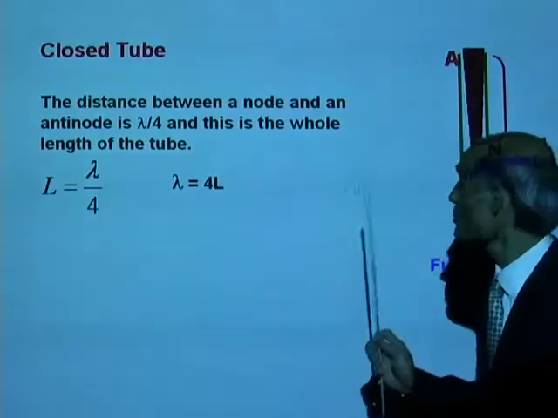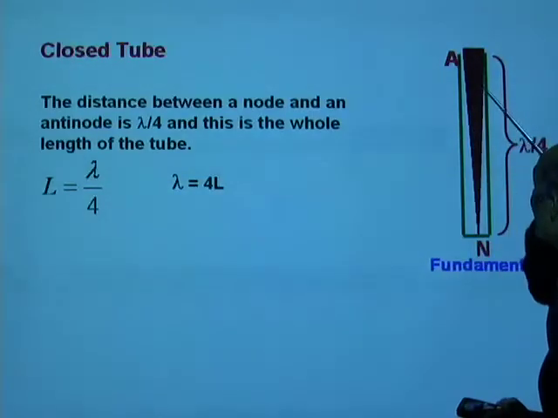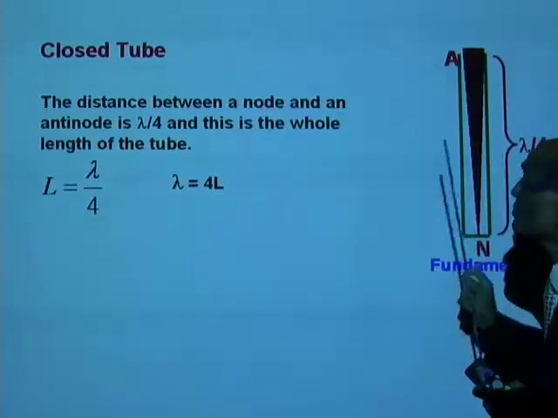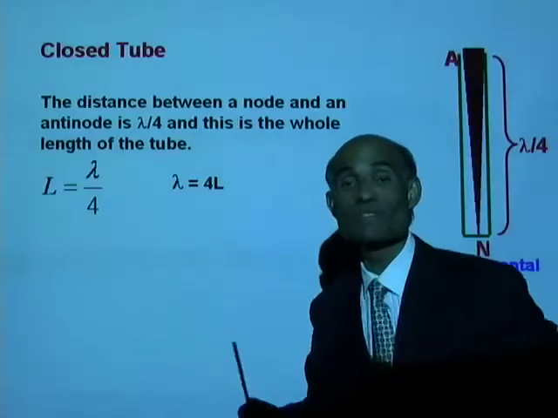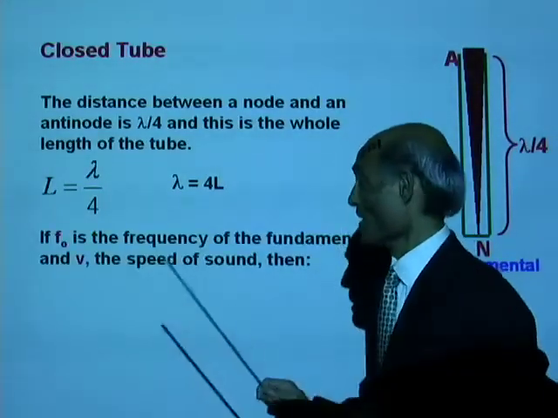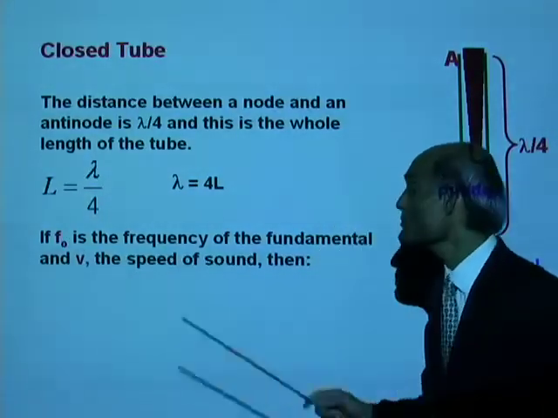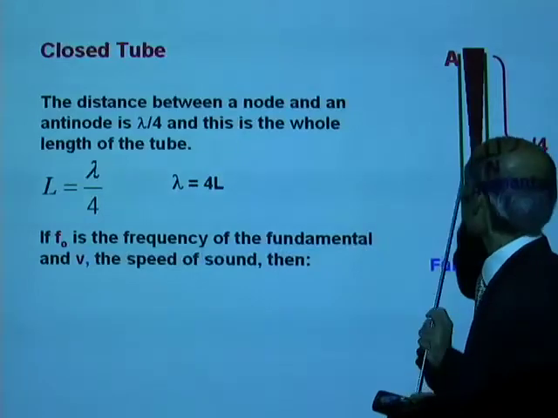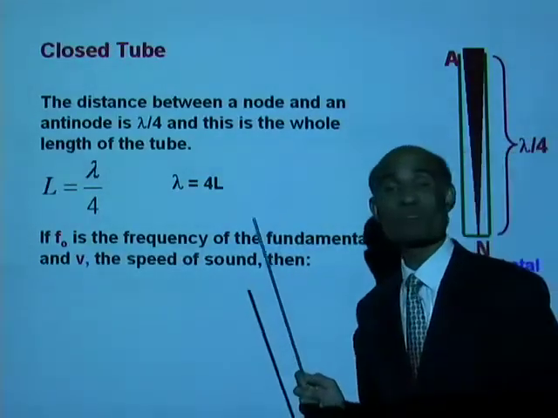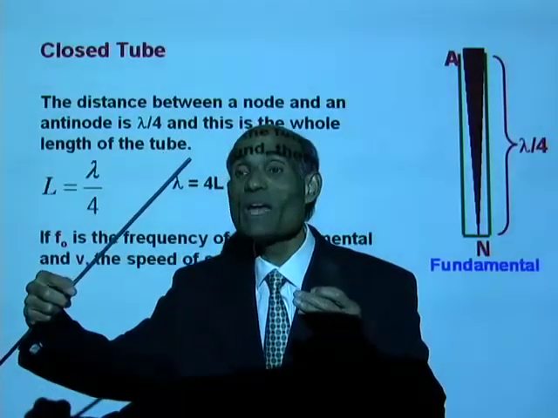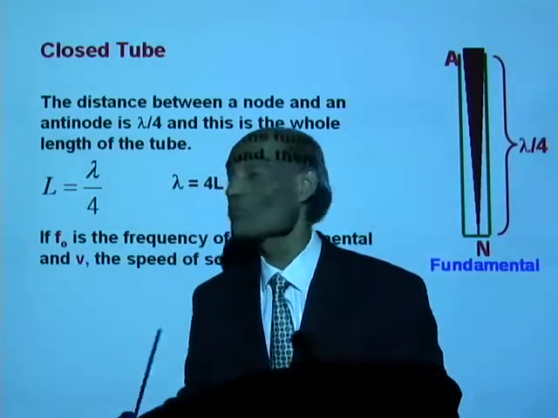In the fundamental mode of vibration, the wavelength of the stationary wave inside the tube is 4 times the length of the tube. Alright, let's say f0 is the frequency of the fundamental. Can you then write an equation for the frequency? Well, frequency equals wave speed divided by the wavelength.